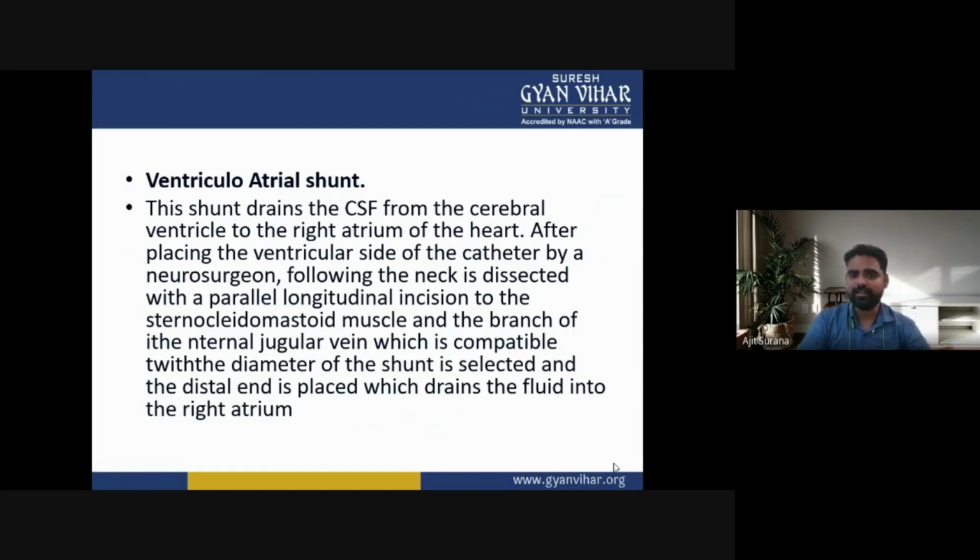So, in the ventricular-arterial shunt, the shunt is mainly used to drain the cerebrospinal fluid from the cerebral ventricle to the right atrium of the heart. After the neurosurgeon places the ventricular side of the catheter, the neck is dissected with a parallel longitudinal incision to the sternocleidomastoid muscle, and the branch of the internal jugular vein compatible with the diameter of the shunt is selected, and the distal end is placed, which drains the fluid into the right atrium.